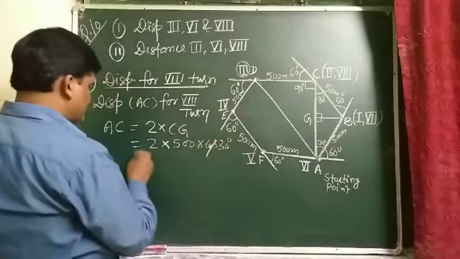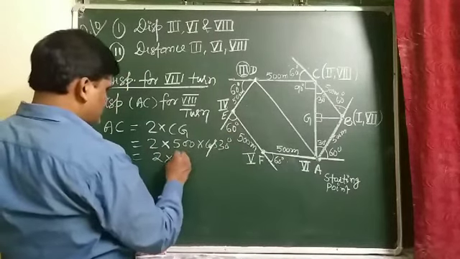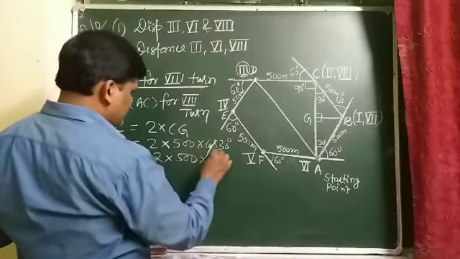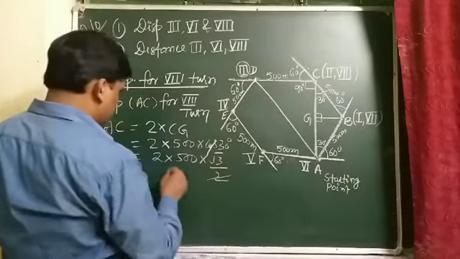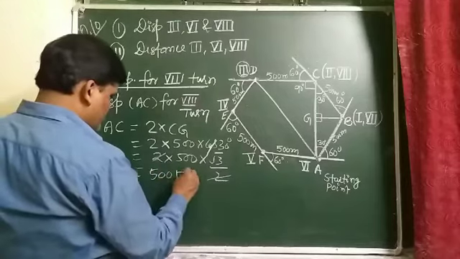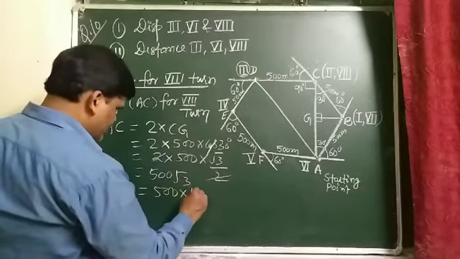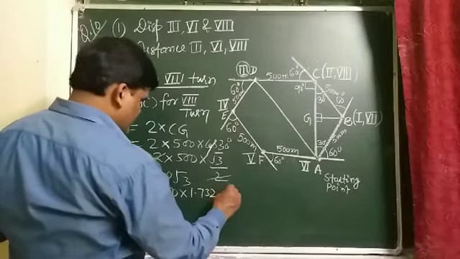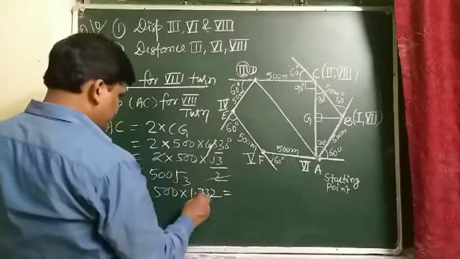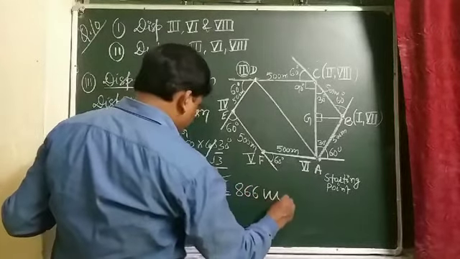I have already solved it. So 2 into 500 into root 3 by 2, that is 500 root 3. 500 into 1.732, when you multiply, 866 meter comes out.